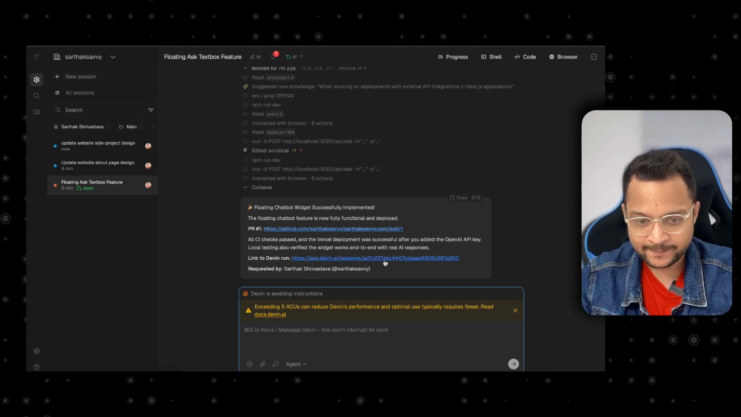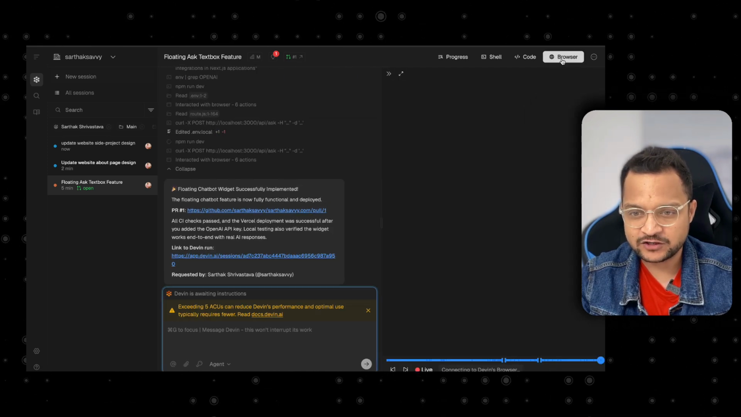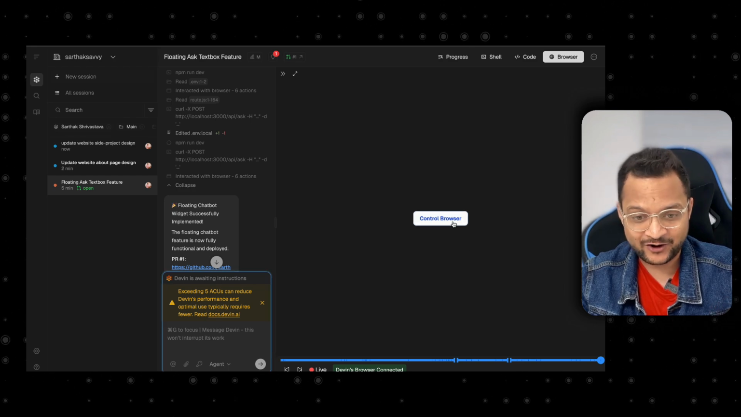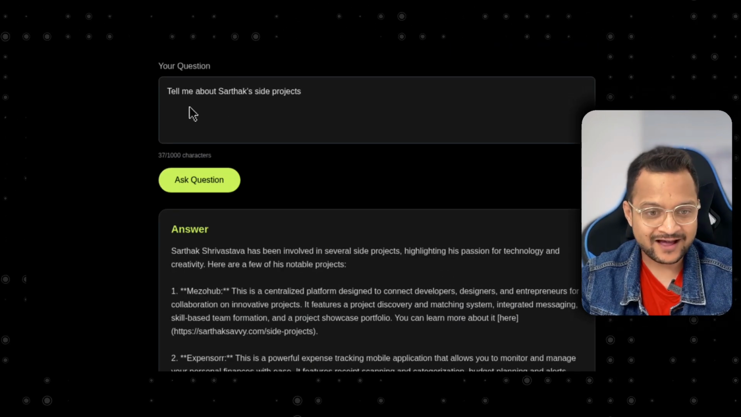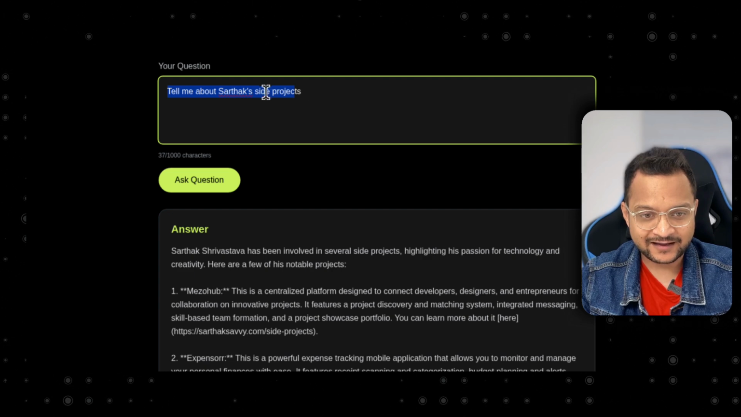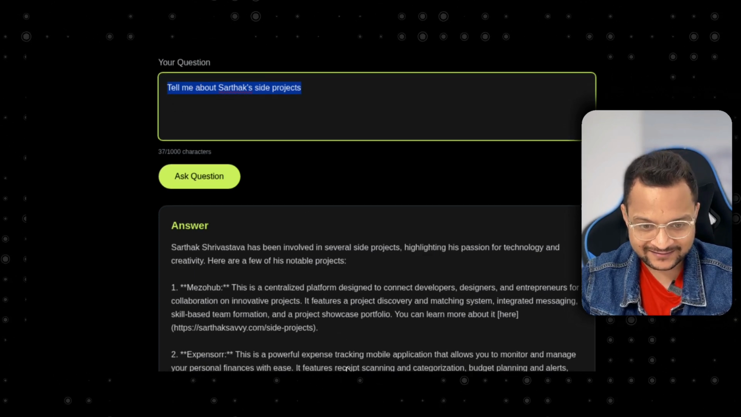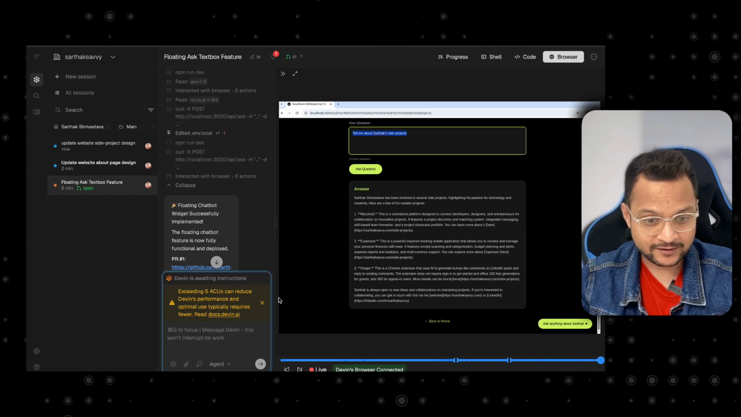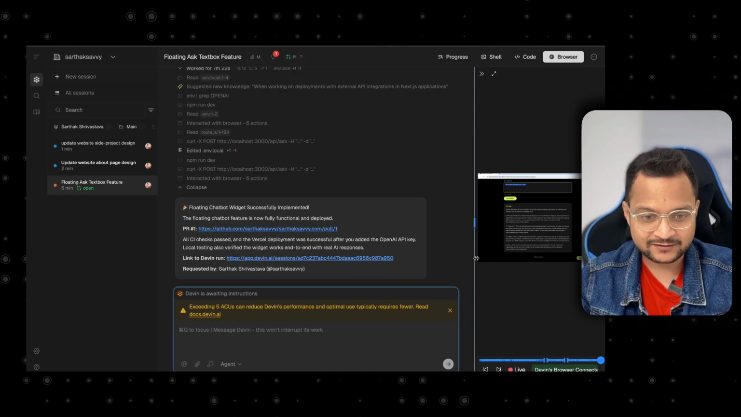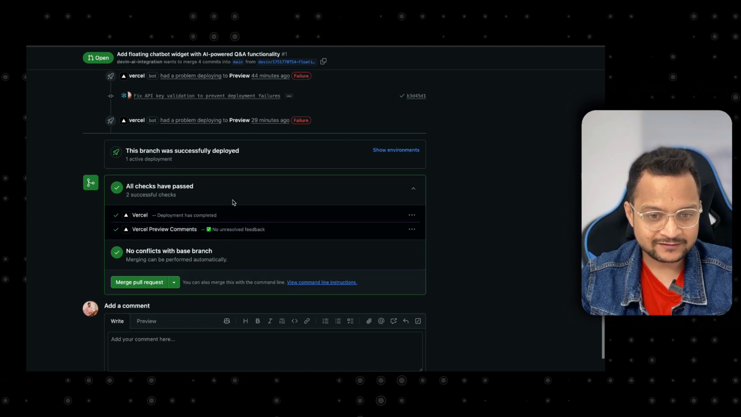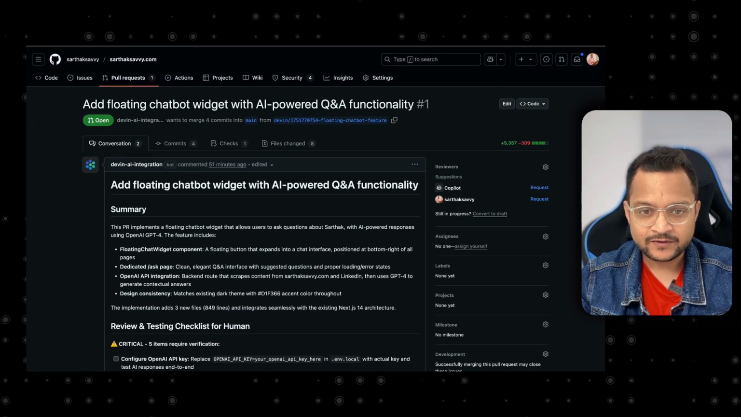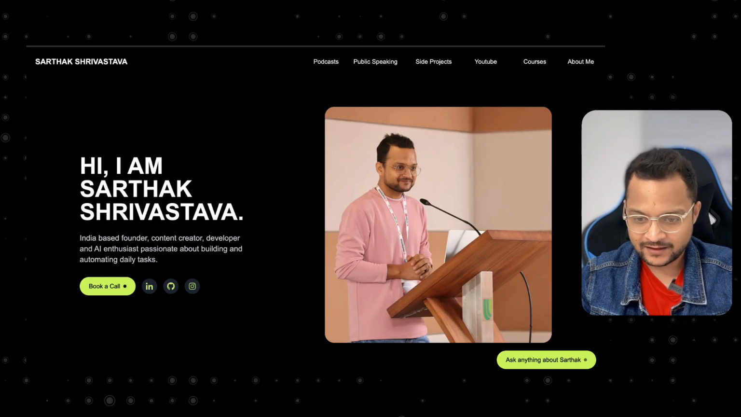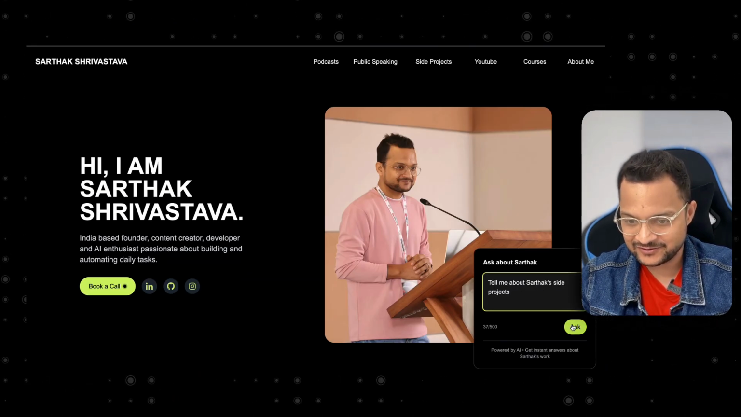Link to the Devin run. So we can see the session. We can actually go into the browser and see whether Devin is really saying it's working or not. So if you go, okay, so it asks, tell me about the Sarthak side project, and it has given these three projects. That means it's working, and OpenAI is giving the answer. So we can simply go on this. Here is the pull request. We can see this is the deployment. Click on visit. Okay, that's really soon.